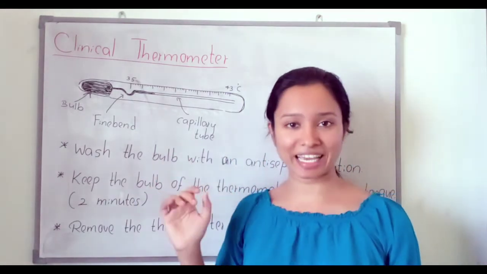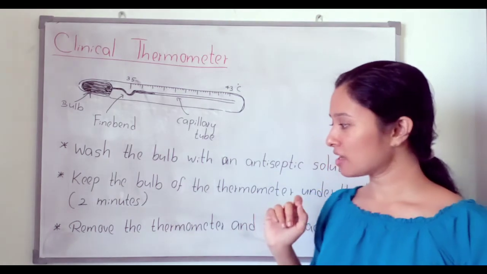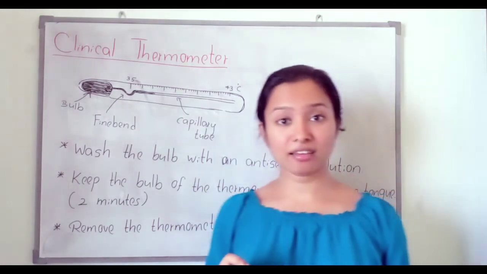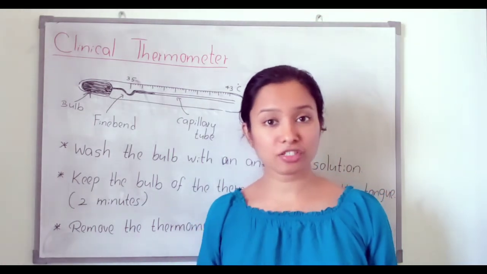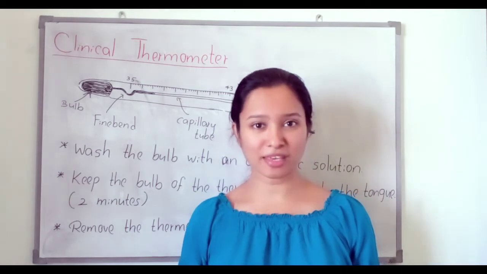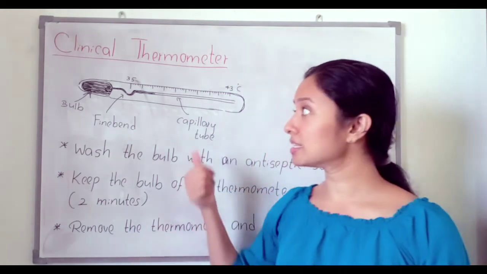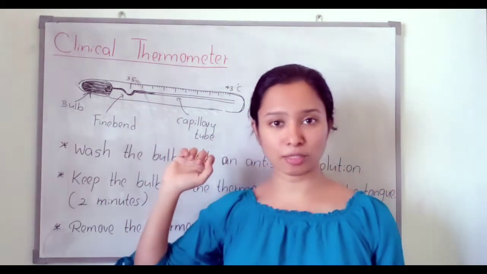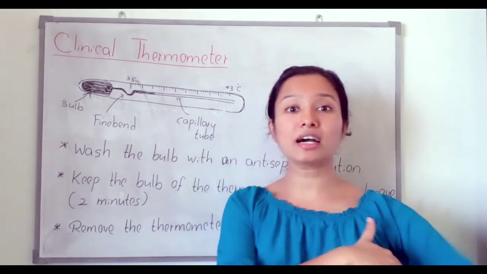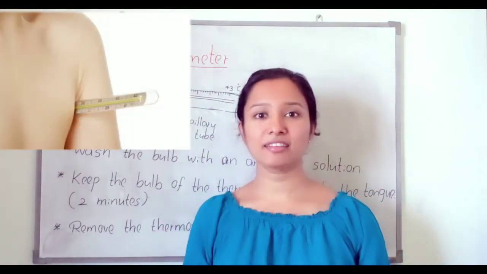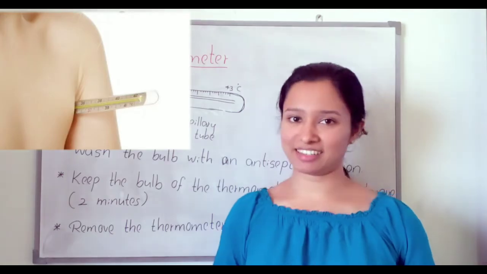For the temperature of small babies, we can keep the bulb of the clinical thermometer under their armpits and take the reading.